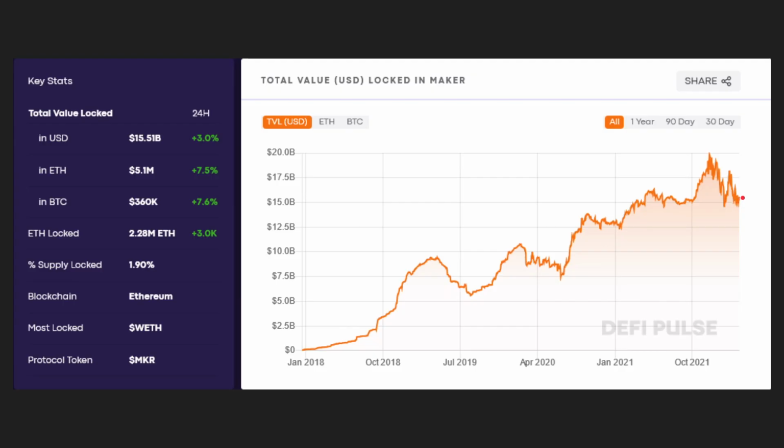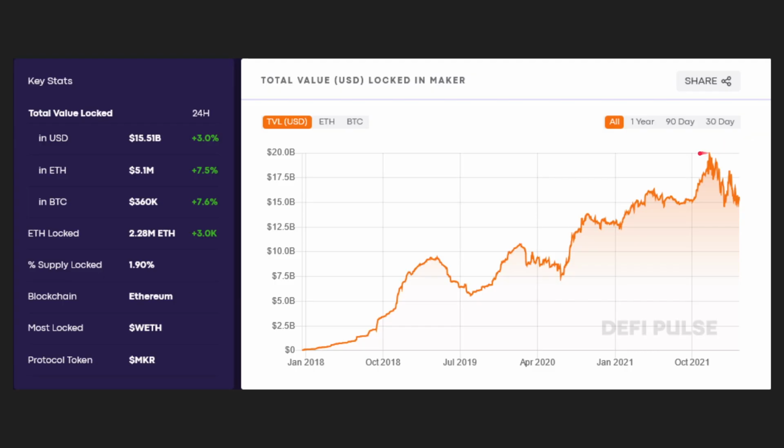tremendous increase in terms of valuation and investments in this protocol. The protocol has really grown and has matured to the point where it is the leading protocol in DeFi today and has been for quite some time. It actually reached an all-time high, in terms of total value locked in the protocol, of about $20 billion.